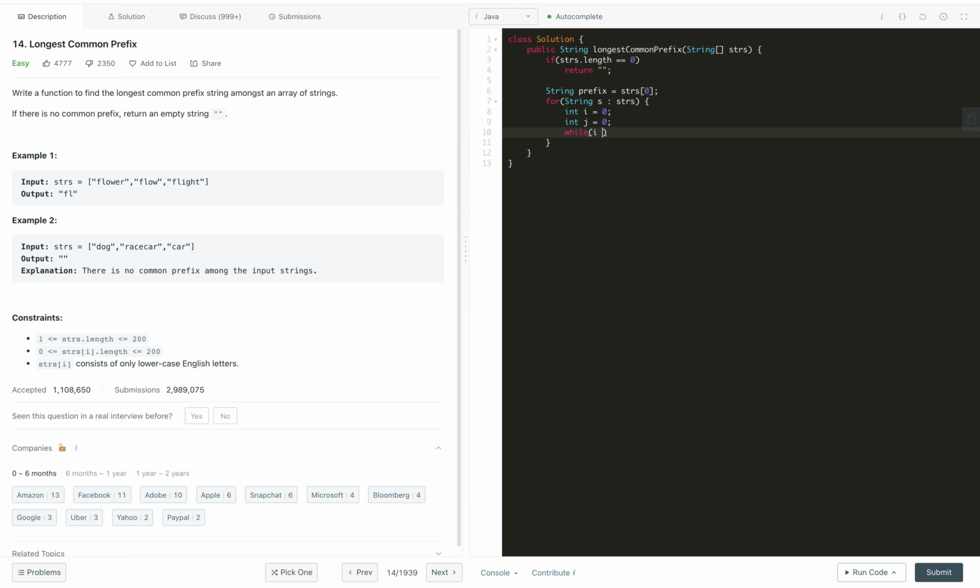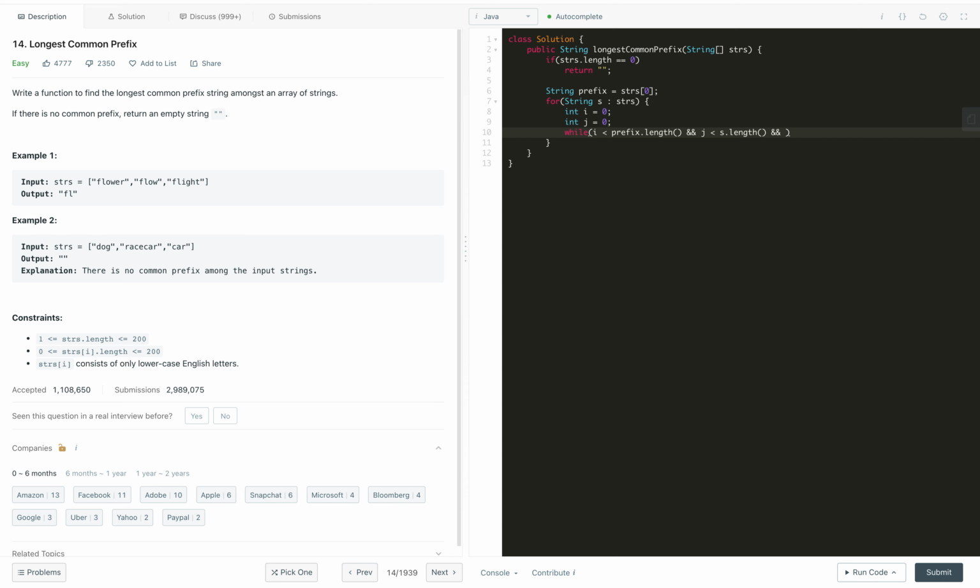So what we need to do is, i less than prefix.length and j less than s.length, and the value at both characters, one by one.